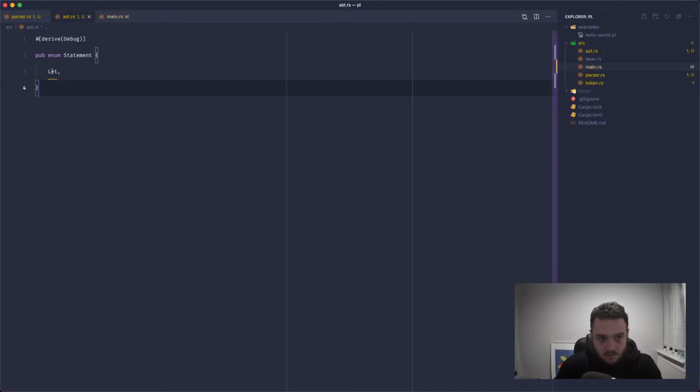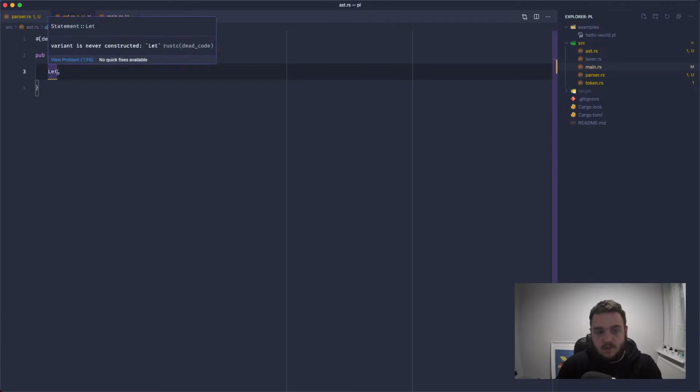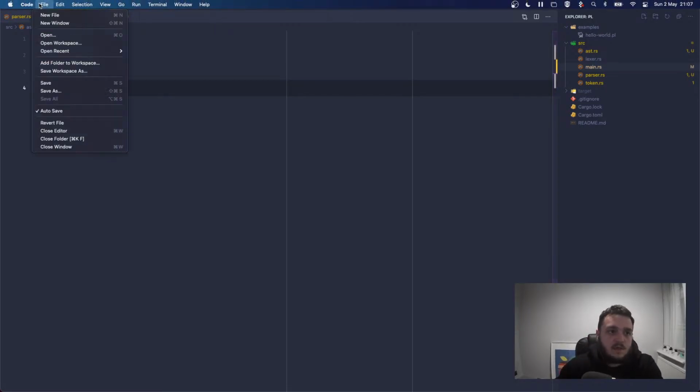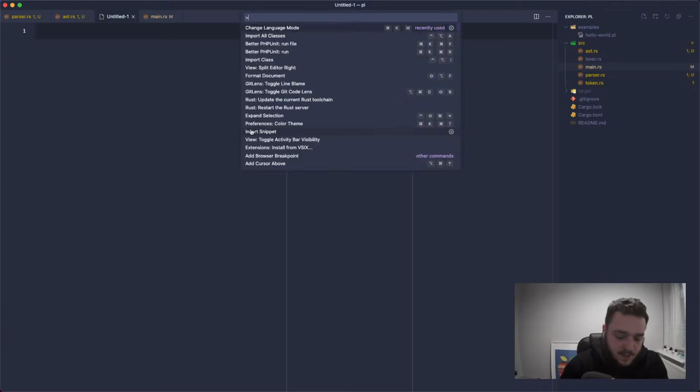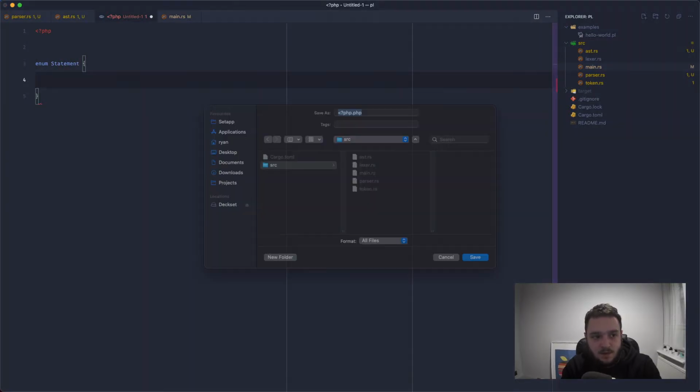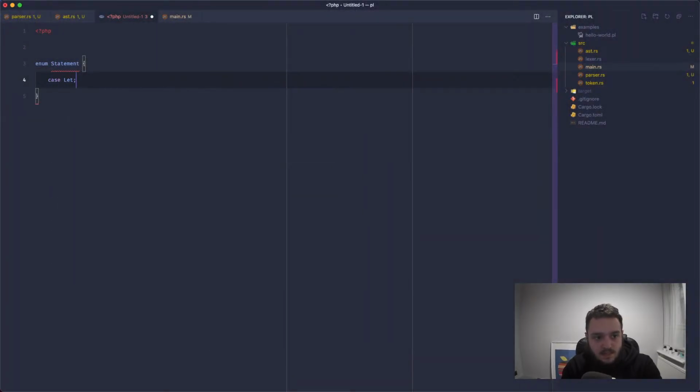So the unique thing in Rust is you can actually store, you can have fields in your enums. So if we create a new file here, in PHP 8.1 anyway, there will be enums, and you'll be able to say something like enum statement, but the cases won't be able to store any variables, right? They'll purely be sort of decorative.